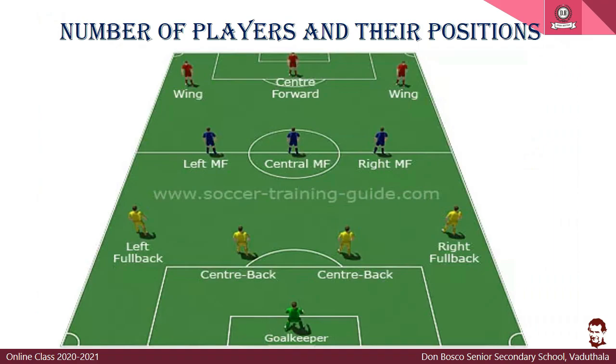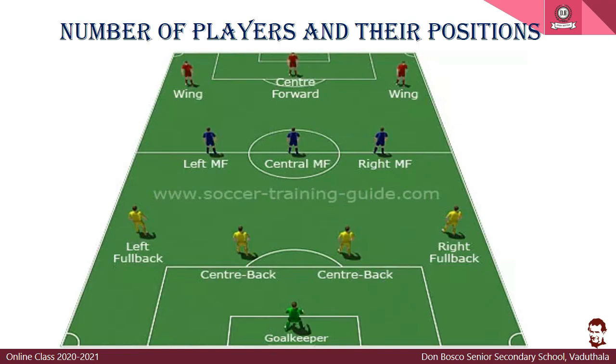Now we are coming to the third topic, the number of players and their positions. This is the third law of the game. In this, you could see a goalkeeper, two central backs, one right full back, one left full back, one central midfielder, one right midfielder and a left midfielder. Then on the attacking side, you have a centre forward, a right winger and a left winger. I'll give you a brief description about the roles of the different positions mentioned in the slides which you are viewing. Here the goalkeeper. The goalkeeper's job is to guard the goalpost from the opponent scoring a goal.